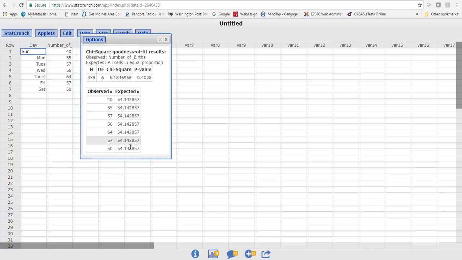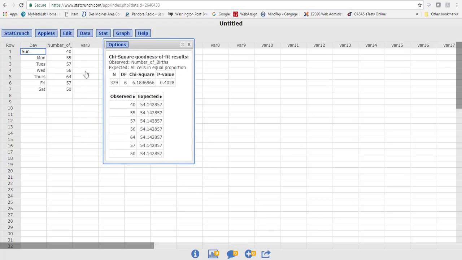We could change this, and that would be a third column in your data. So make sure that you look at one where it isn't expected to be equal in each one of your categories. I hope this helps.